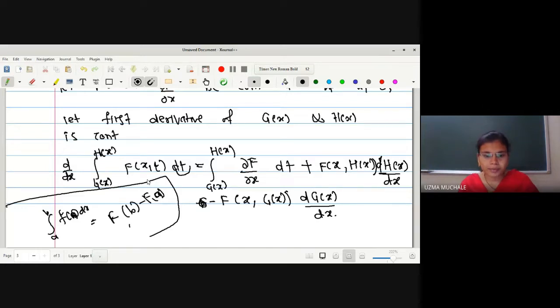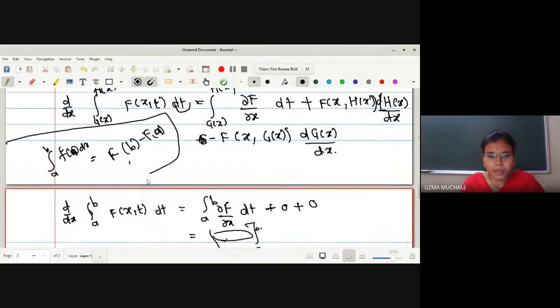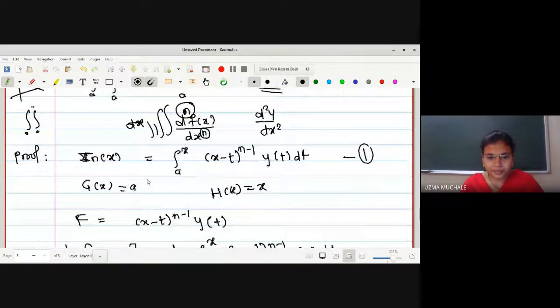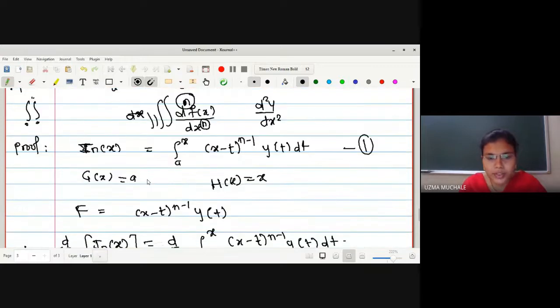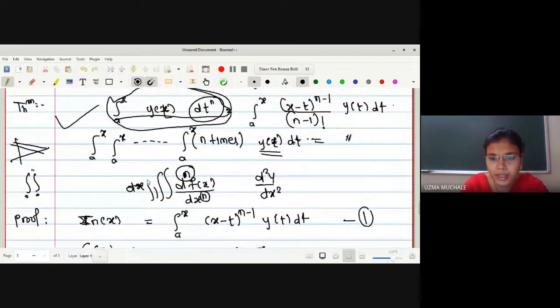So first, if g of x and h of x are functions, you have to use this. But in this case, g of x is a constant, and h of x is simply x, a variable. So let me use this and we'll solve it. Have you understood, everyone, why we are finding a derivative?